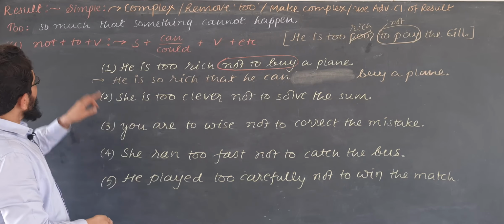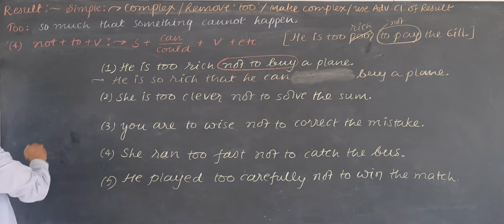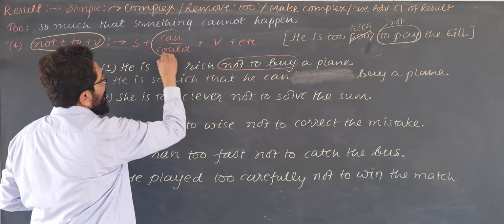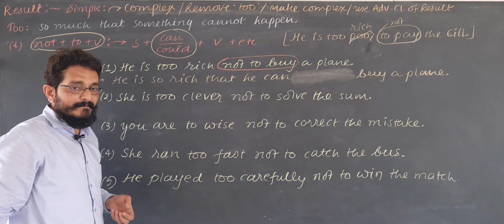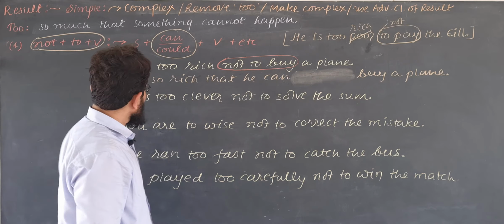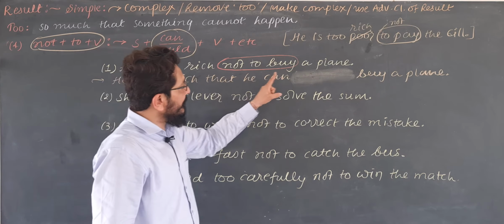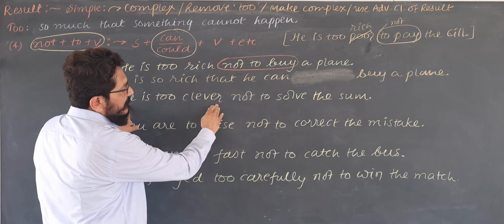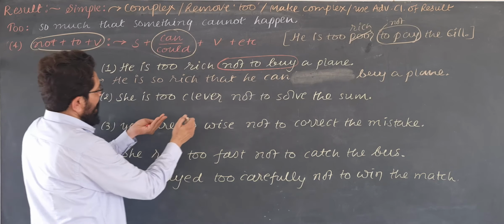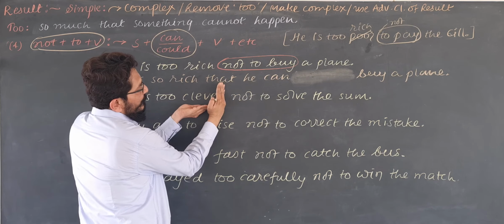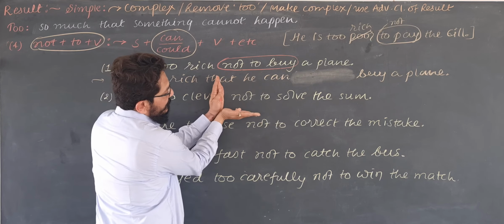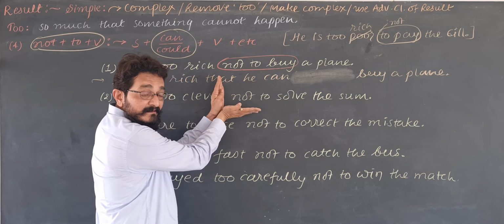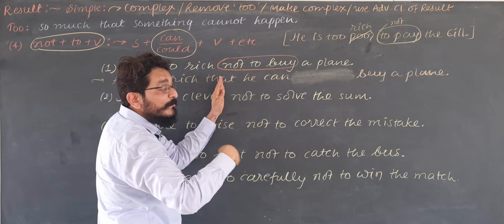So if the infinitive itself is negative, here you will not be having cannot or could not. You will be having can or could. He is so rich that he can buy a plane. She is too clever not to solve the sum. She is too clever, so clever that she is not unable to solve the sum. Means she is so clever that she can solve the sum.